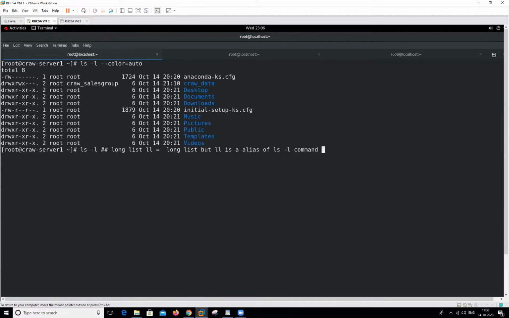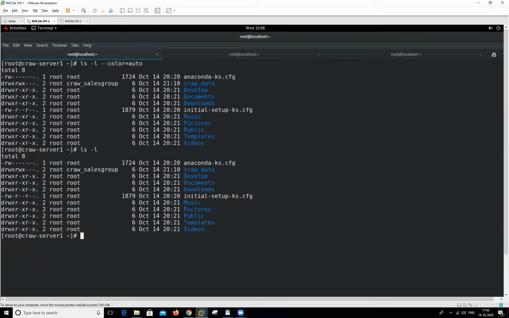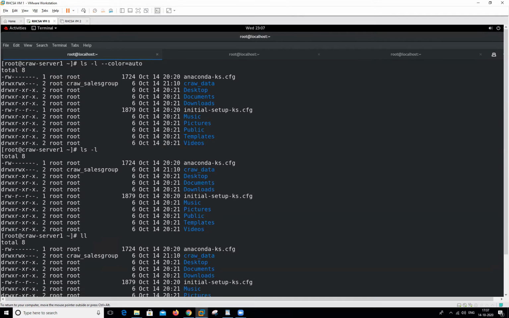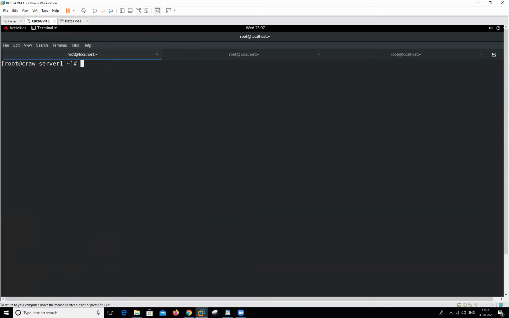When we use only this, the result is also the same. All the results will be the same. This command is in a long format. So we can use this one also, we can use this one also. But in this command, we do not type this; it will be selected automatically by using the alias. So this is the use of the ls -l command.